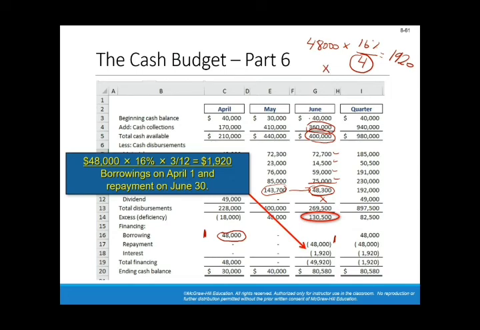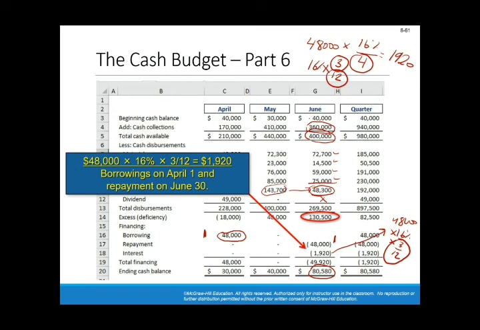Or you can simply multiply the 16% by 3 over 12, which is 3 months out of the full year. It's the same as dividing by 4, 1 over 4 or 3 over 12, the same concept. And this is how we computed the interest. It's the 48,000 multiplied by 16% multiplied by 3 over 12, which is the portion of the year that we got the loan for. So this is the interest, and eventually we end up with this number, the availability of cash.